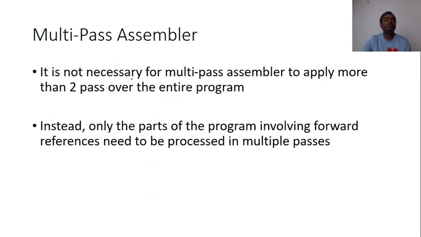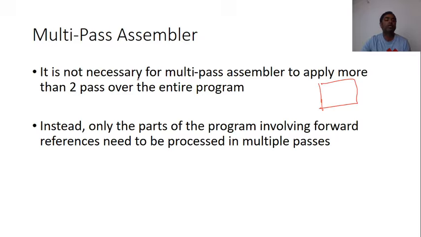It is not necessary for a multi-pass assembler to apply more than 2 passes over the entire program. That means in the program, where we get definitions that require multi-pass processing, at that point only we will apply multi-pass processing.